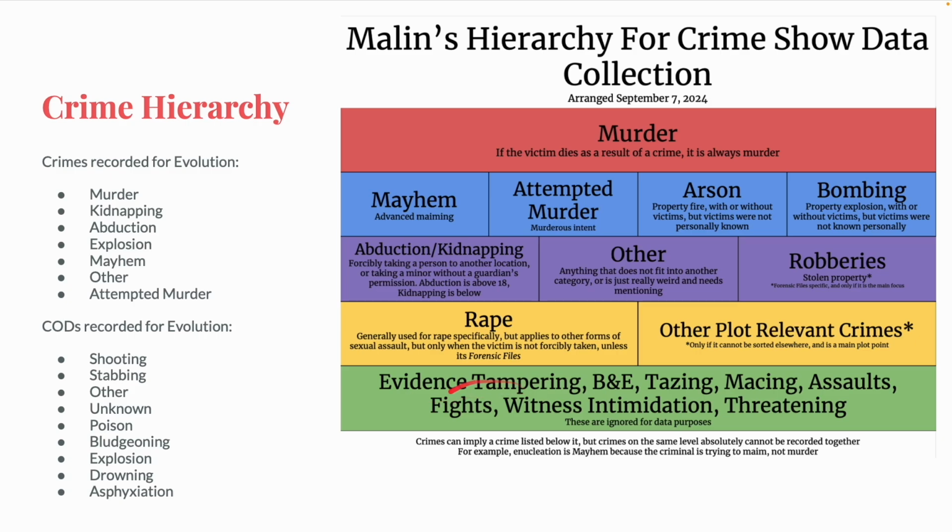Finally, I don't record relatively minor crimes in the bottom green box, such as evidence tampering, breaking and entering, and things along those lines. However, the crimes I record for Evolution are murder, kidnapping, abduction, explosion, mayhem, other, and attempted murder. The only difference between kidnapping and abduction is that kidnapping is under 18, abduction is over 18, and if you're not familiar with mayhem, it's basically advanced maiming.